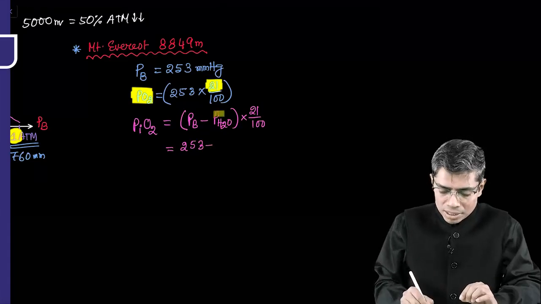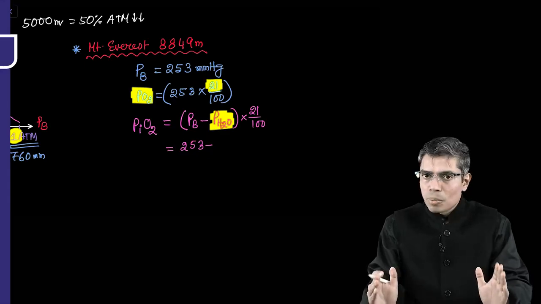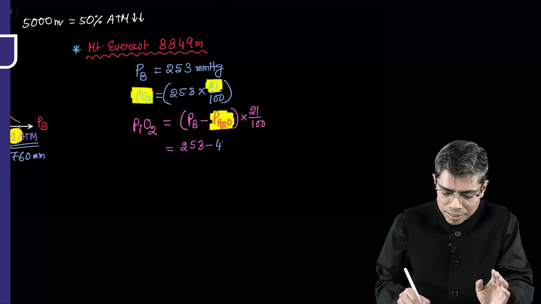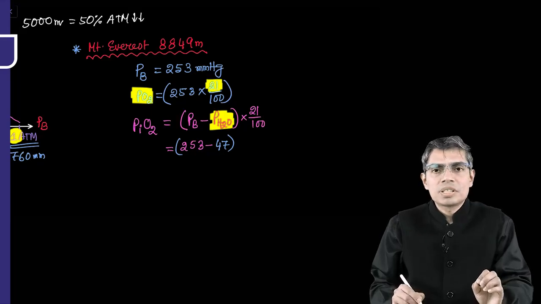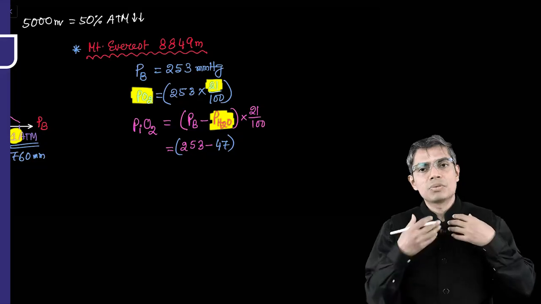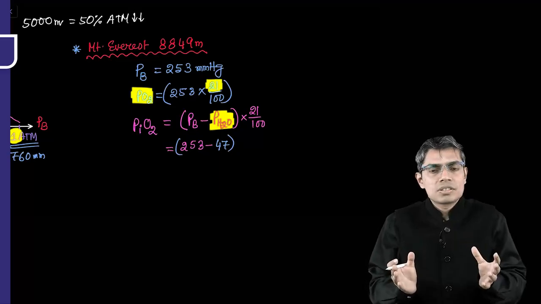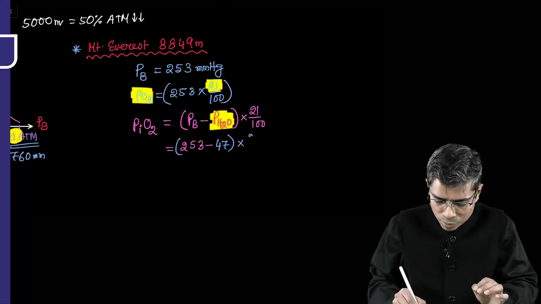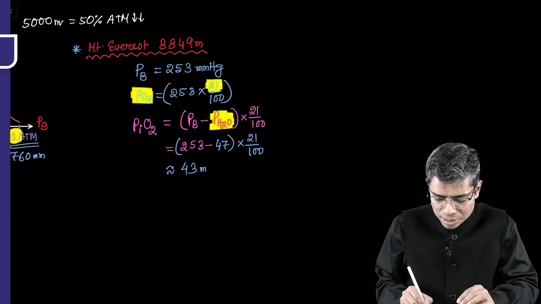If you look at the water vapor pressure, it will remain constant because it depends on the body temperature. Whenever your core body temperature is fixed, then the water vapor pressure will remain the same, that is 47 millimeter of mercury. So the water vapor pressure is not changing with altitude, because you are taking the water vapor pressure inside the body. Until and unless your core body temperature is dropping, the water vapor pressure will remain constant, right? So if you follow this formula, it will be approximately 43 millimeter of mercury.